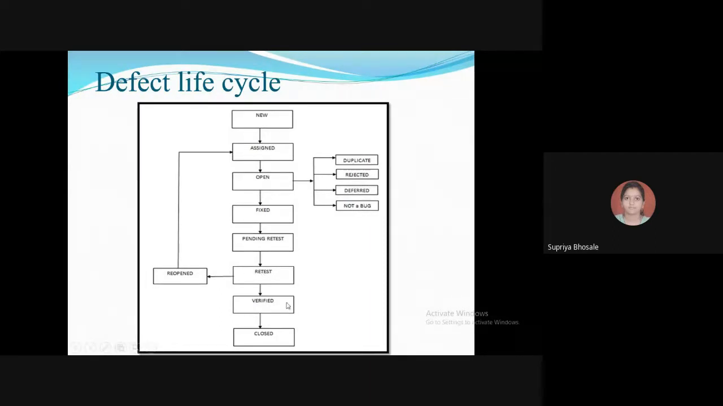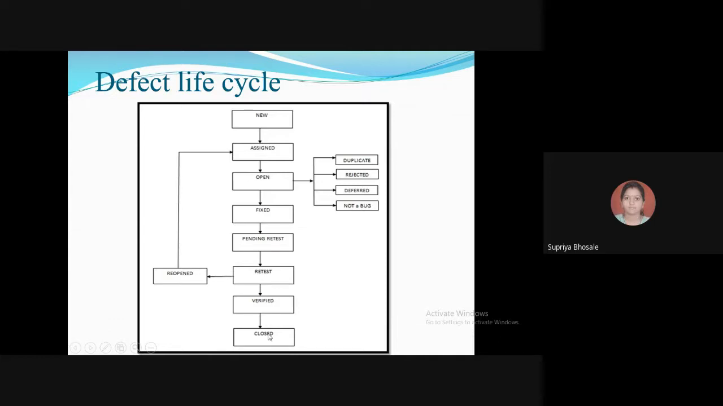Then after that, verified. The tester tests the bug again after it got fixed by the developer. If the bug is not present now in the software, he will approve that the bug is now fixed and the changes in the status are verified properly. So now the status will be verified, and after that the status will be closed.